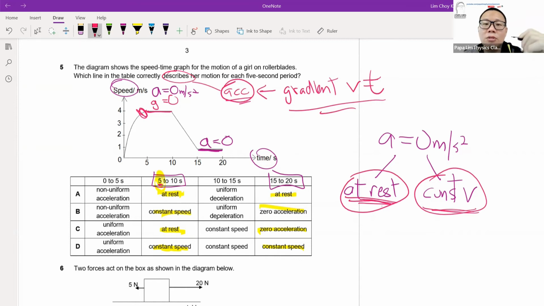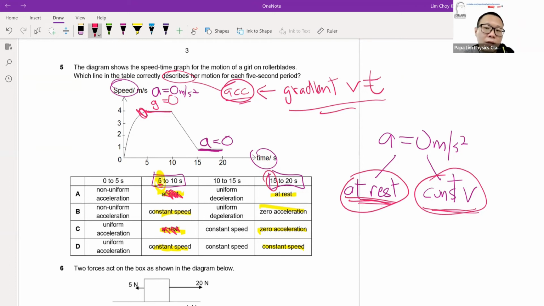So when A equal to 0 meter per second square occurs, because previously he was already moving, it implies that in this motion between 5 to 10 seconds, he will not be stationary. What is the next motion when A equal to 0 occurs? He will be moving at a constant speed. So I know that option A is out. Option C is out. From here, I can eliminate option A and option C already.